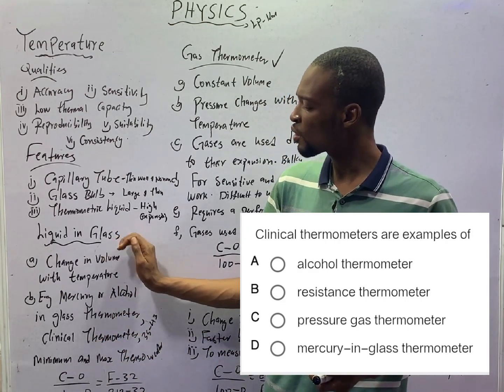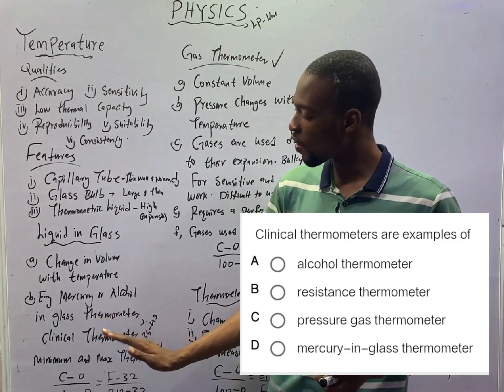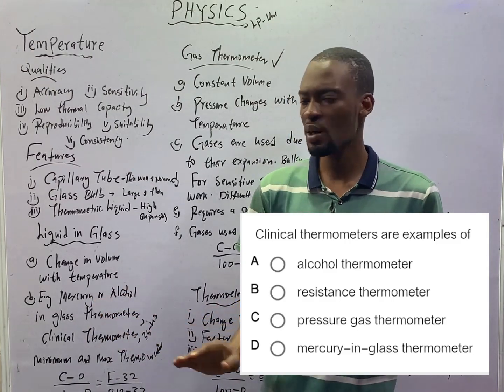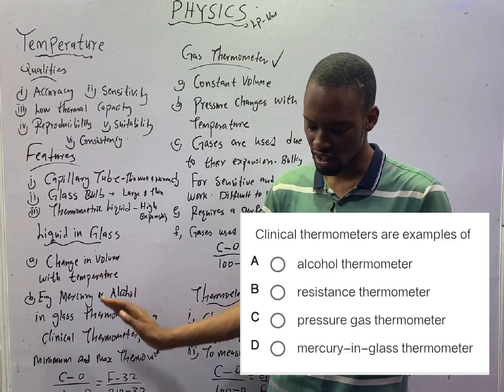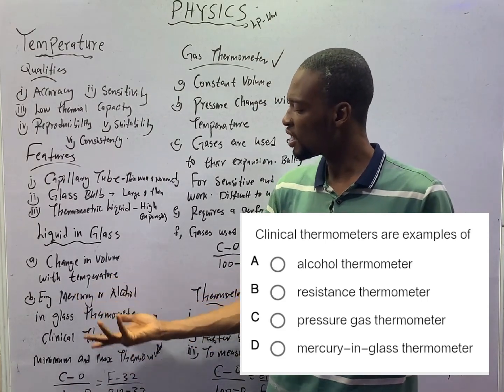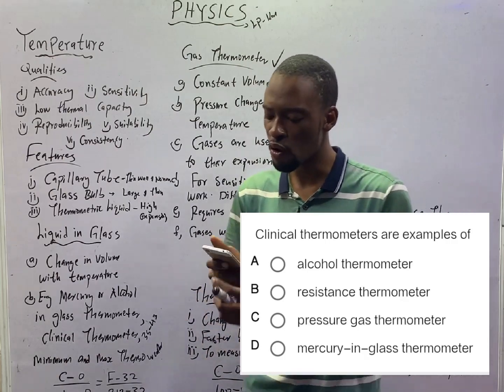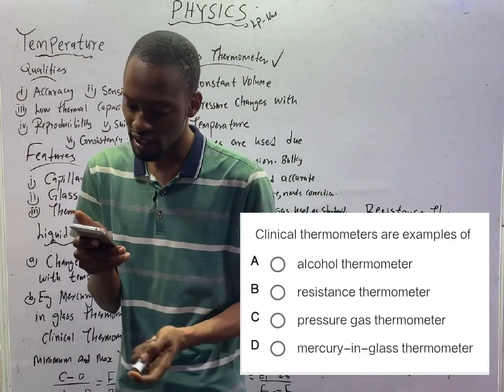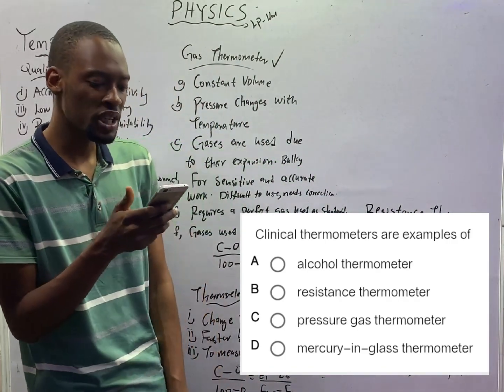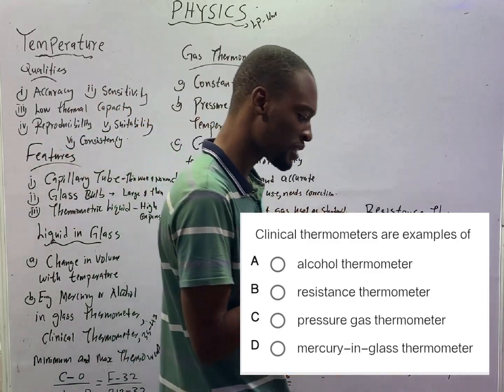So, a liquid in glass thermometer, or a clinical thermometer, is an example of a liquid in glass thermometer. The liquid used in a clinical thermometer is mercury. Therefore, a clinical thermometer is an example of a mercury in glass thermometer.